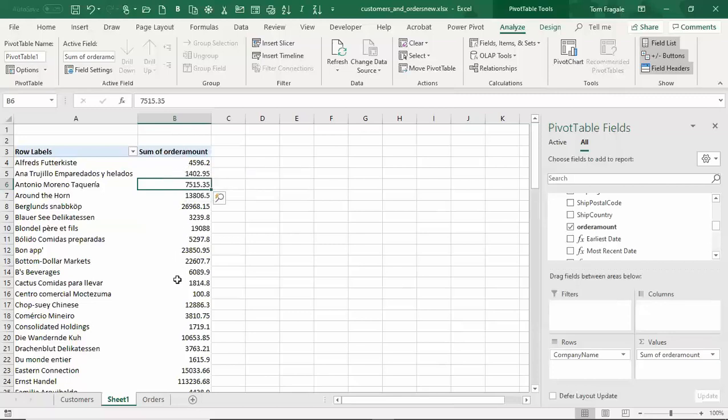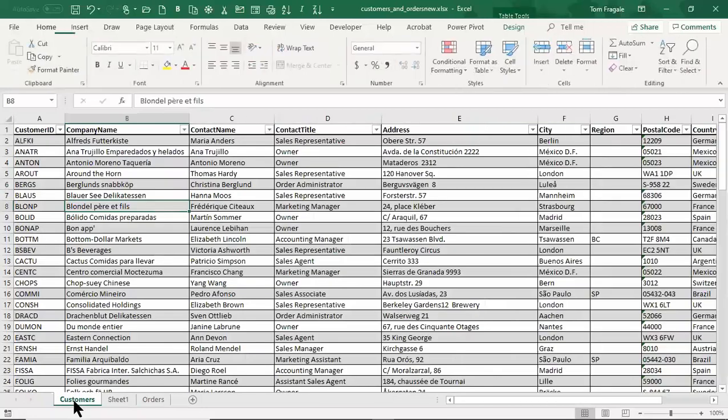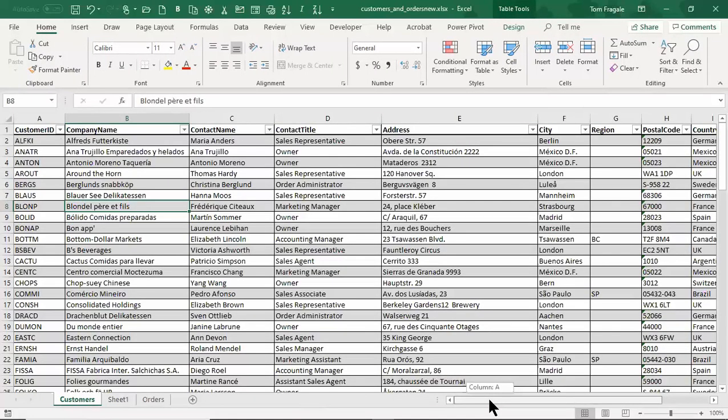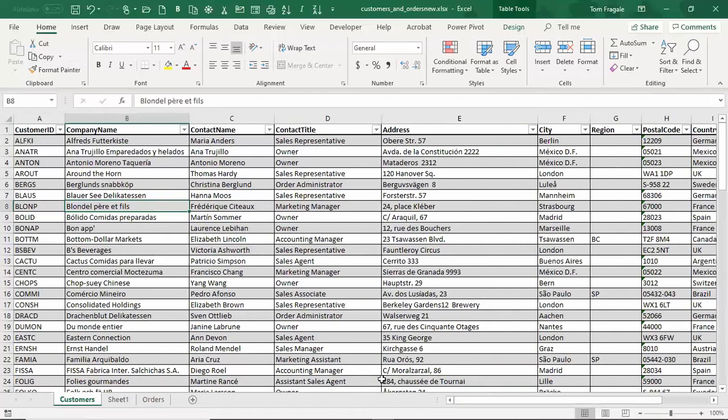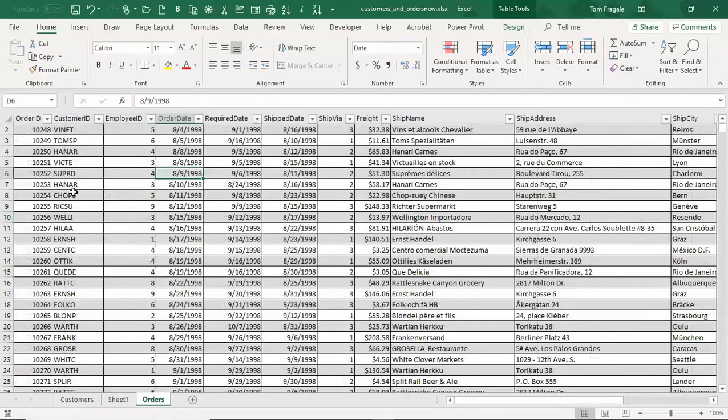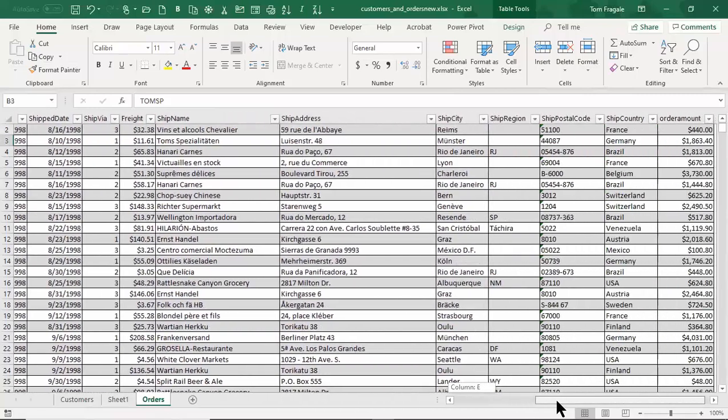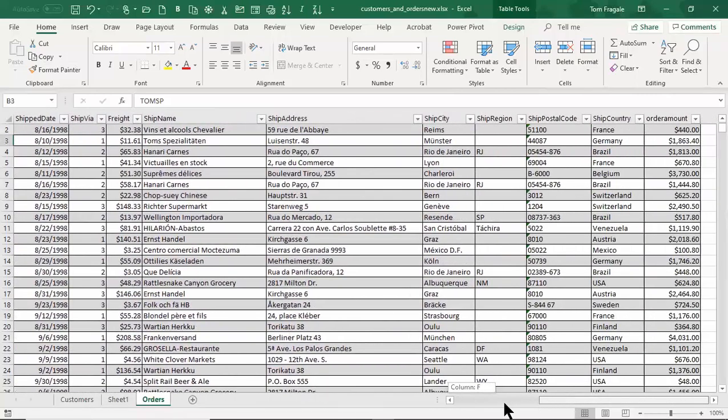So let's think about what we're looking at. We'll go back to the customer sheet. See, the customer sheet has the customer name and address, but it doesn't have anything about the order amount. If I go to the order sheet, then it has the customer ID, and then over here it has information about the order, including the order amount over on the right.